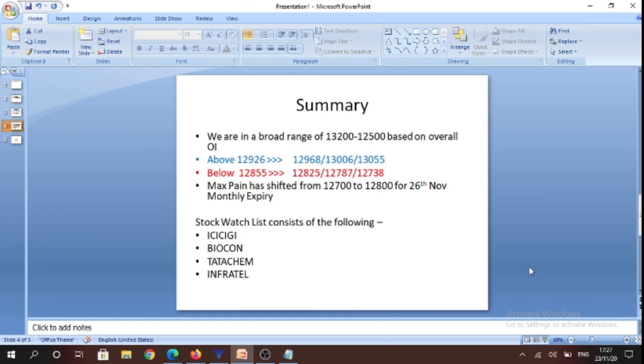Max pain has shifted from 12,700 to 12,800 for the 26 November monthly expiry. So if the market were to expire at 12,800 on 26 November, then option writers are going to suffer the least amount of losses. And the stock watch list comprises inside candlesticks. So we'll be looking to take trades in the direction of breakout of previous day highs or previous day lows, and refrain from making any trades in between the previous day range. And the stocks are ICICI Lombard General Insurance, Biocon, Tata Chemicals, Infratel.